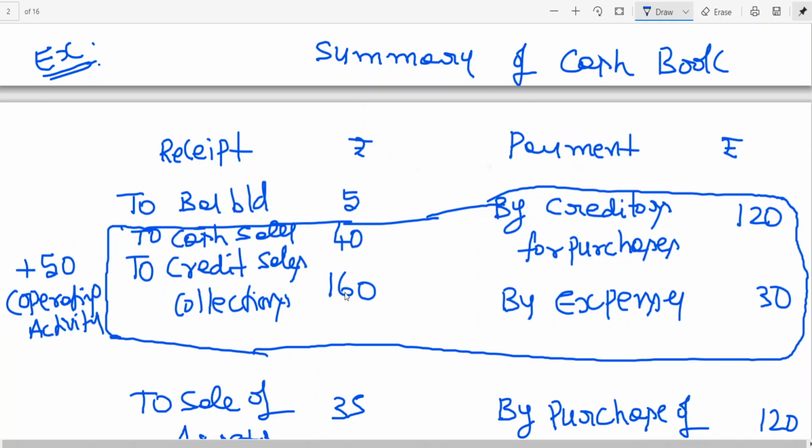So 160 plus 40, how much? 200. 120 plus 30, how much? 150. So 200 minus 150, how much you are getting? 50. So here, this I can write net effect